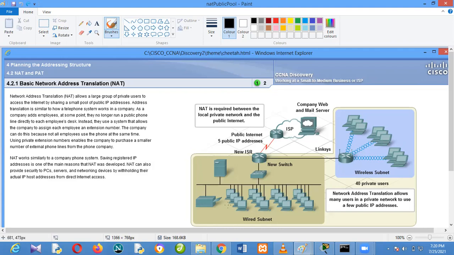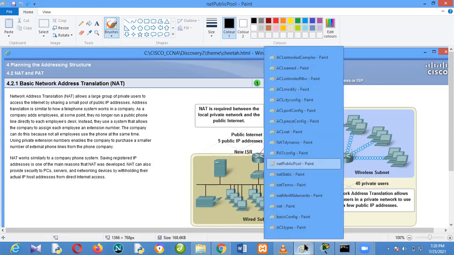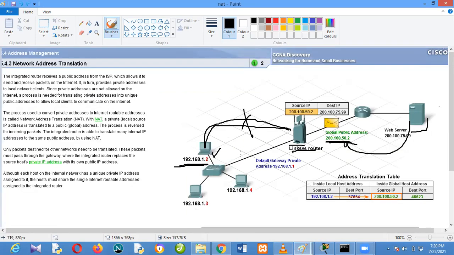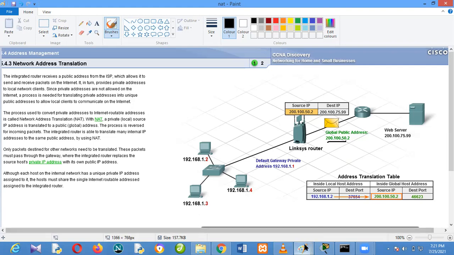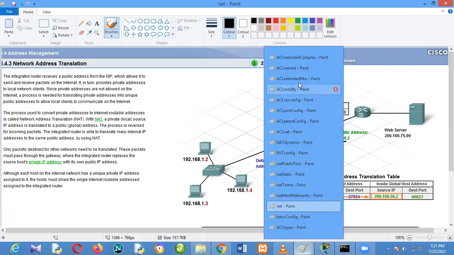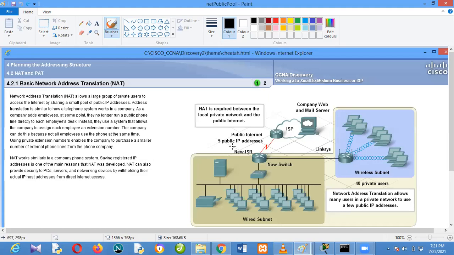It will be much more efficient because it has so many public IP addresses, unlike the one I showed before, which is just only one. So until the session with that one is broken, the router cannot translate again. So to make it more efficient, you can have a pool of public IP addresses. That's what I just explained. Here, that's all, we have a pool.